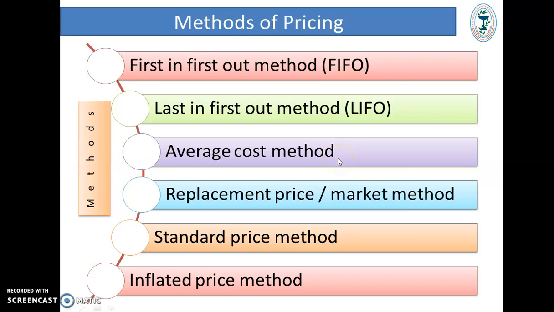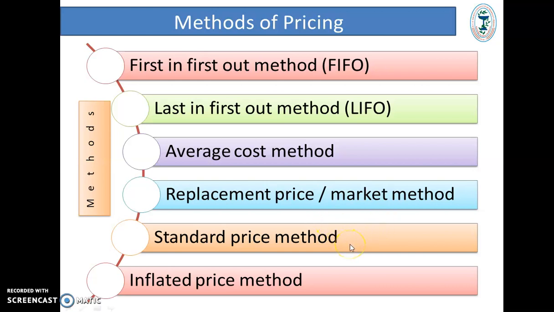Average cost method: here the average price of the material is found out first and that is charged for all the material. Replacement price or market price method: this method uses the price which is currently available in the market, just like gold.